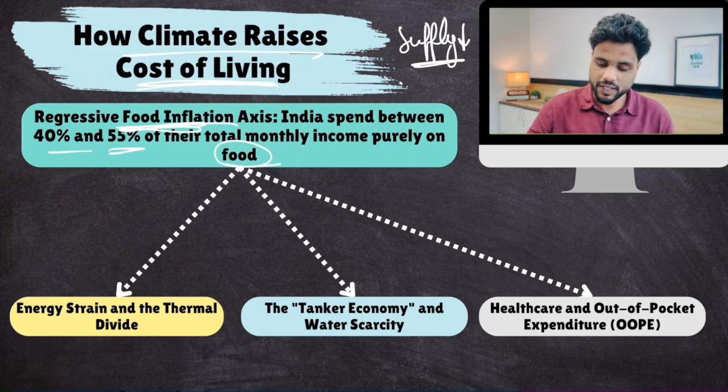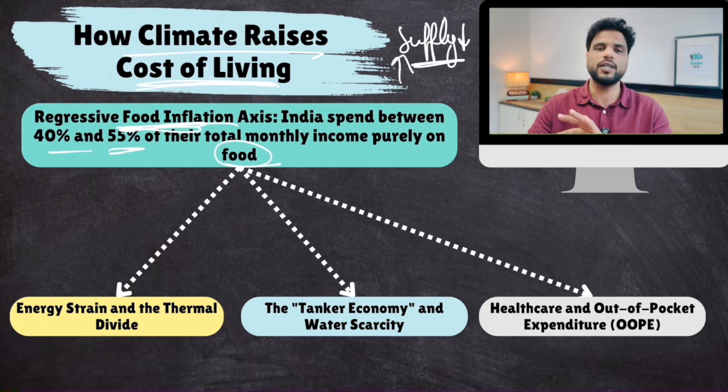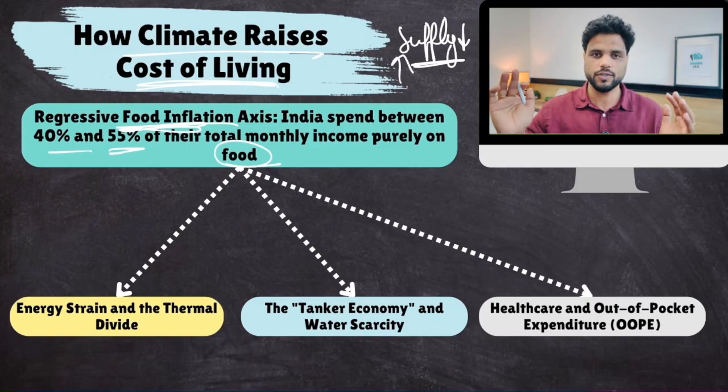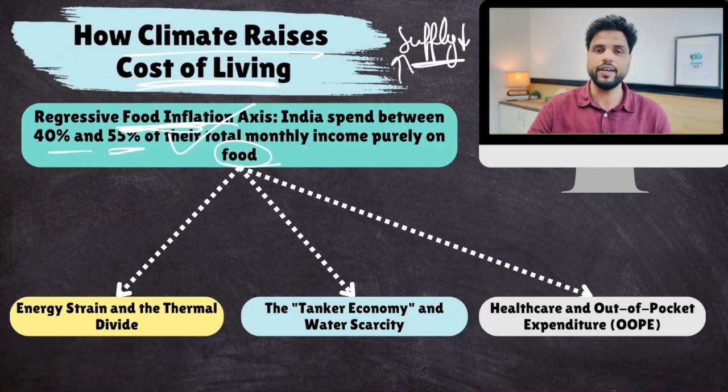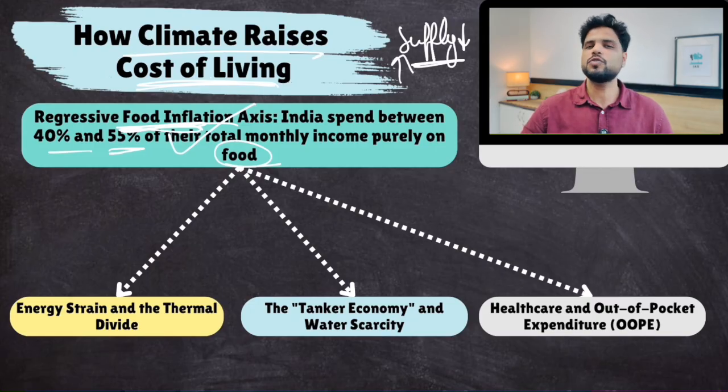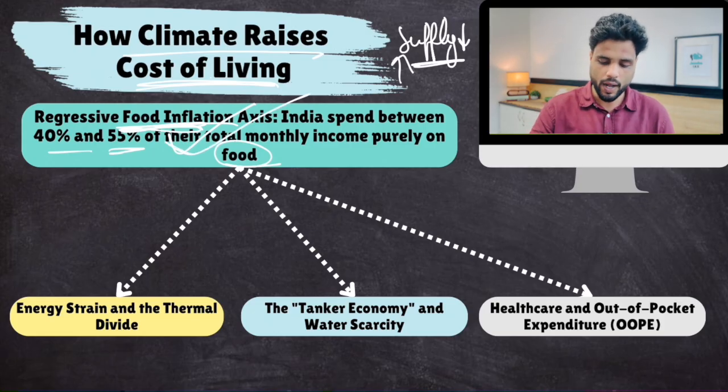Now, if food becomes expensive, their entire budget gets thrown out for a toss. So this happens to poor people through food inflation. Whereas extremely rich people spend around 1 to 2% of their monthly budget on food. So if that 2% becomes 3% or 4%, they are not that much impacted. Poor people are. Okay, so this is reason number one.